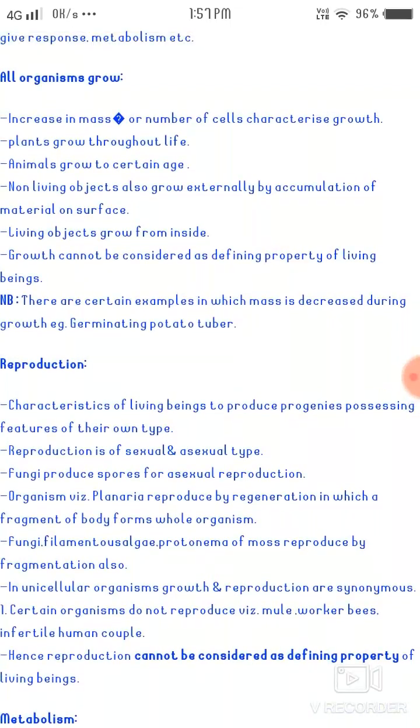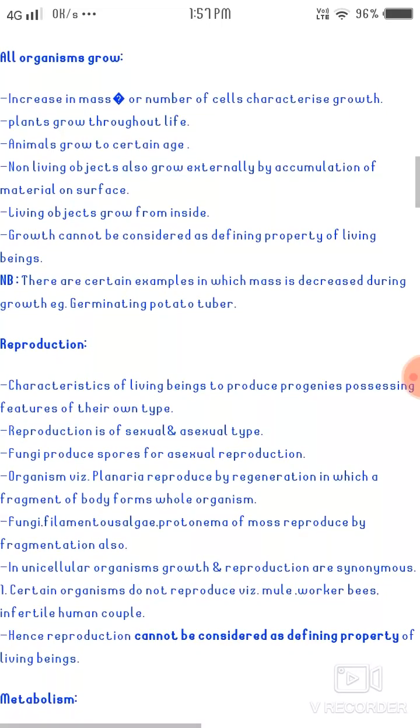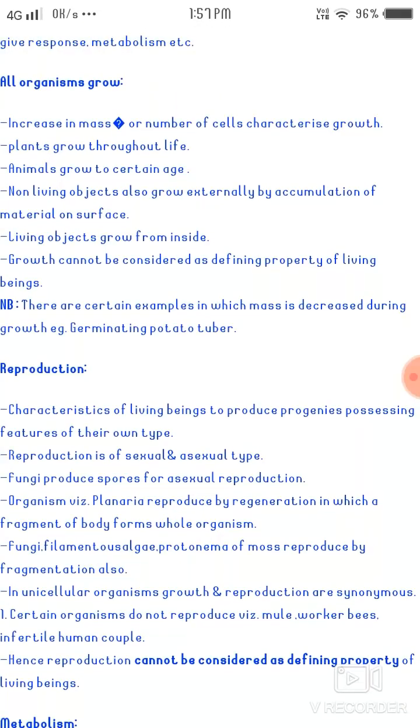Example: germination of tubers. Now, reproduction. It is the characteristic of living beings to produce progeny possessing features of their own type, meaning that living beings reproduce the same as their own type. Reproduction is of sexual or asexual types.